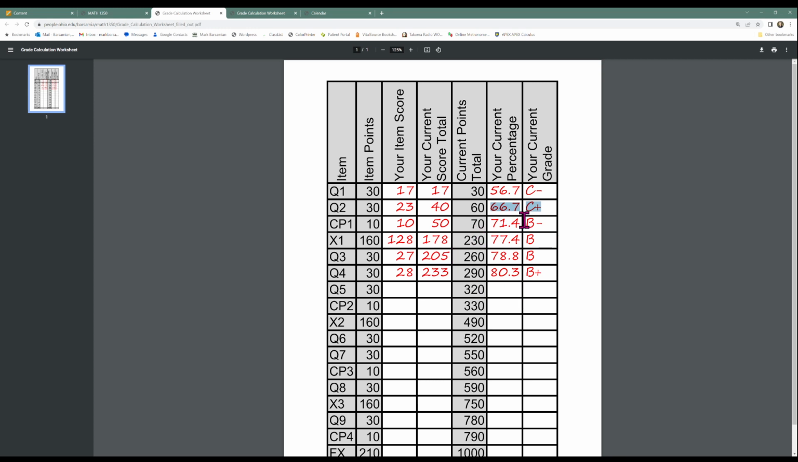And then you can see that after taking exam 1, their total for the semester was 178 points out of 230 points possible. So that's 77.4% at that point in the semester. That's a B. And then here at the end of, I guess, the 6th week, they took quiz 4. They got 28 points out of 30. So their total for the semester is 233 out of 290 possible. So that's 80.3%. Using our grading scale, that's a B+. So you can fill out your own table like this as the semester goes on, and you'll always know what your current grade is.